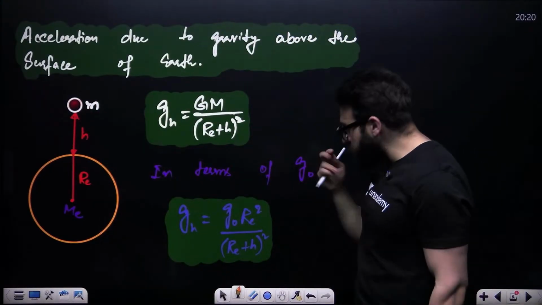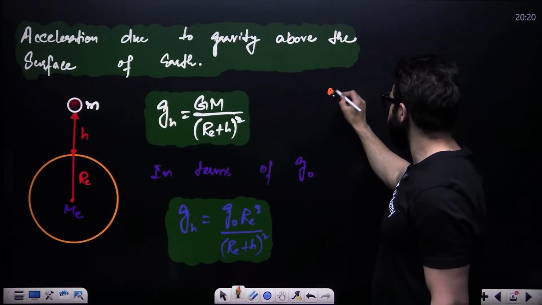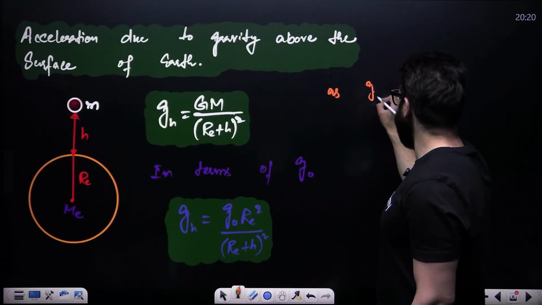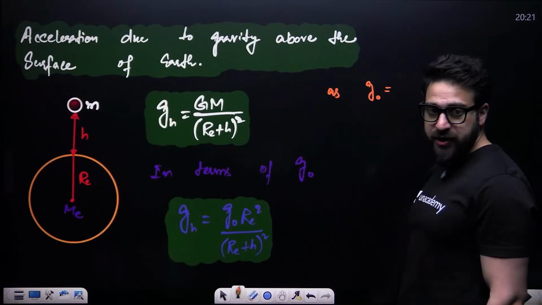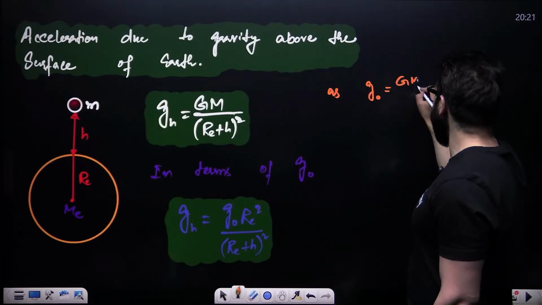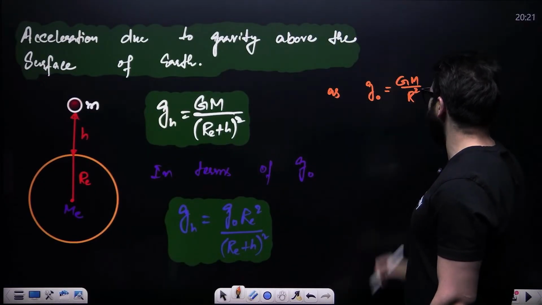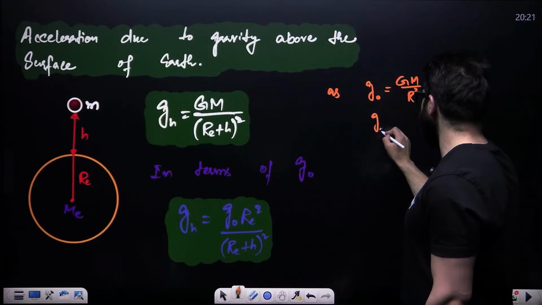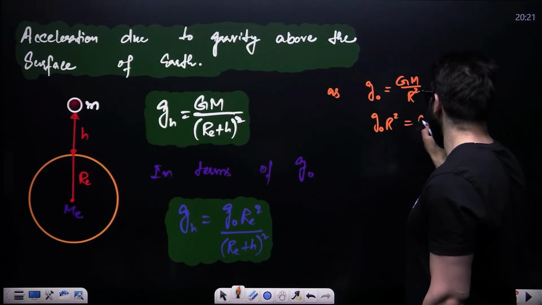Now in terms of g naught, guys, we say g naught is equal to the acceleration due to gravity on the surface of Earth. This is GM divided by R square. Now take it over here. So this will be g naught into R square is equal to GM.